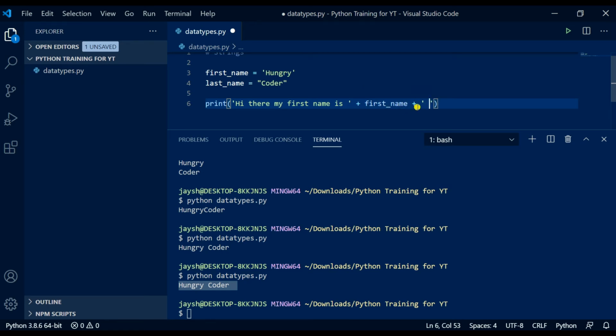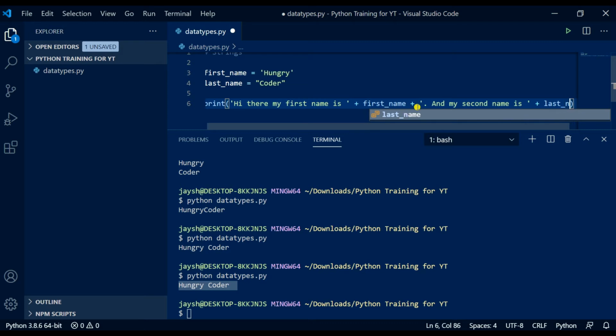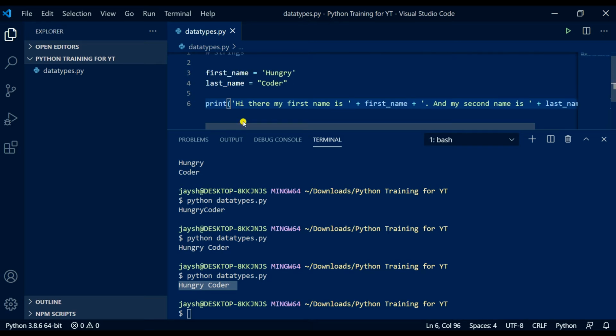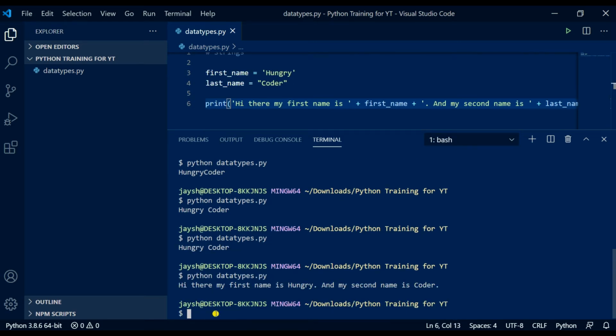So we put a space, or we could put a full stop and then a space, and my second name is space, plus, then we can put last underscore name, plus, and then we're going to put quotes, and we know that coda does not have a space at the end, so we are going to put a period, because that's where we're going to end the sentence anyway. So let's see what we get down here when we print that.